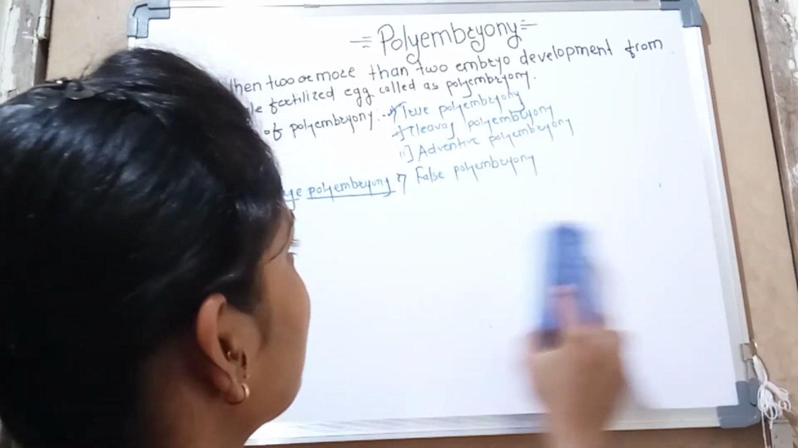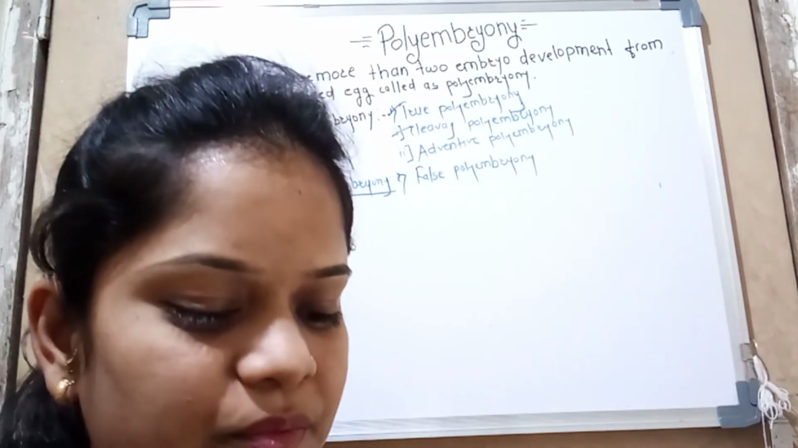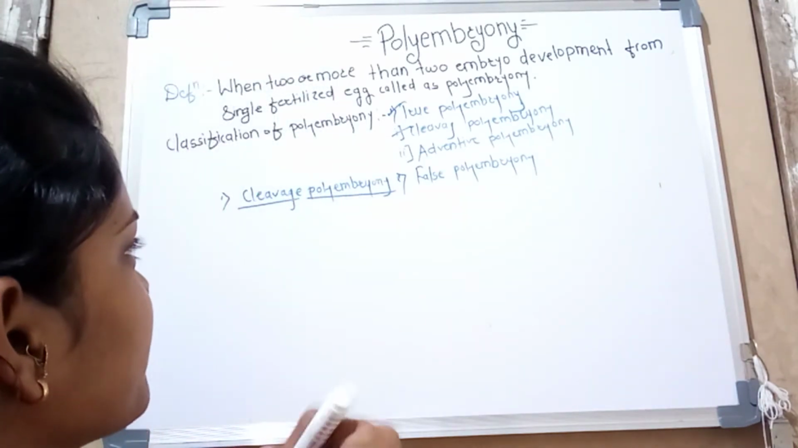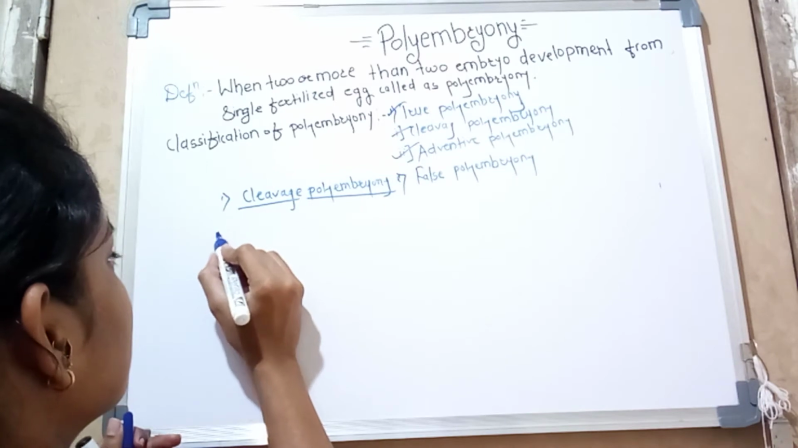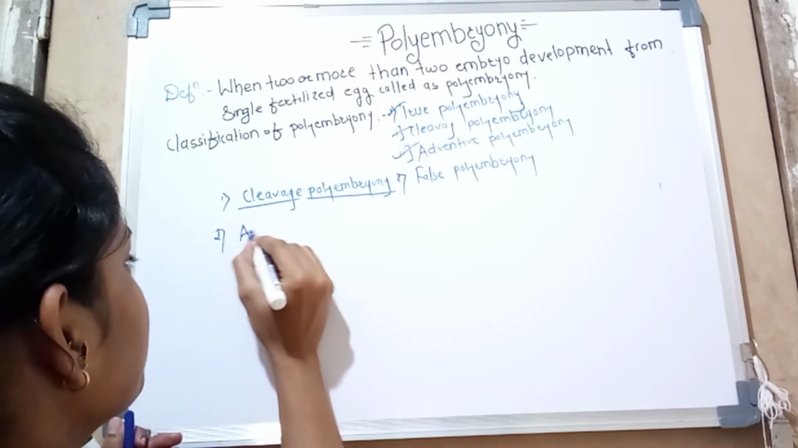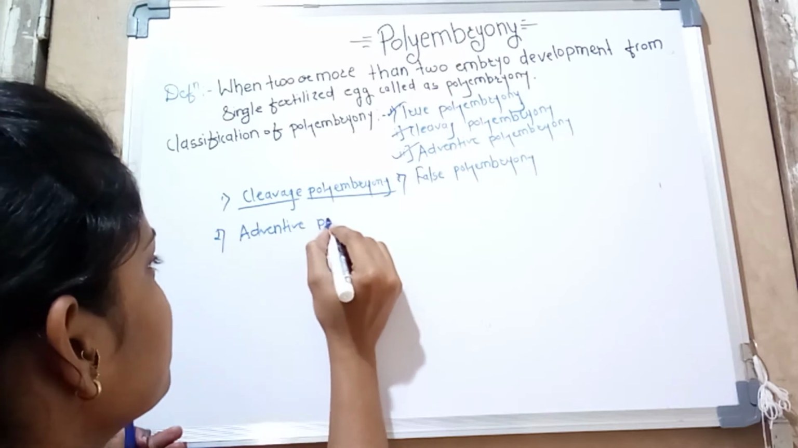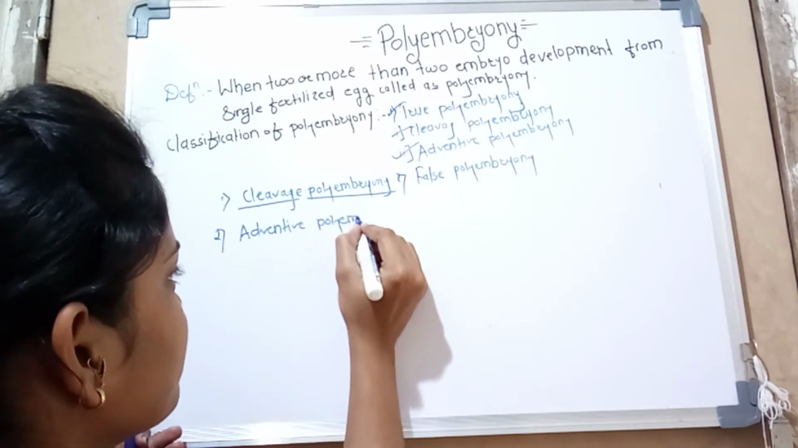So now let's see the adventive polyembryony, the second one, which is adventive polyembryony.